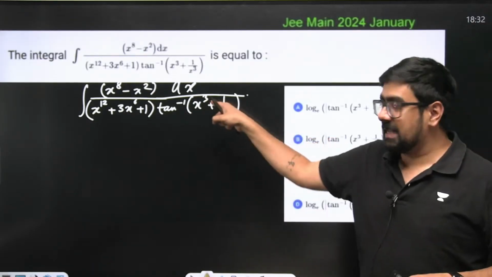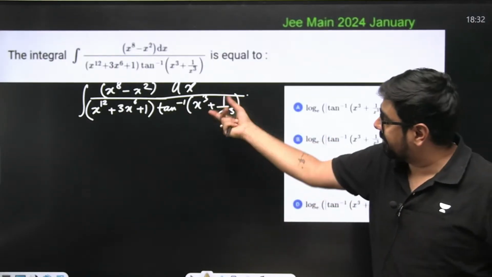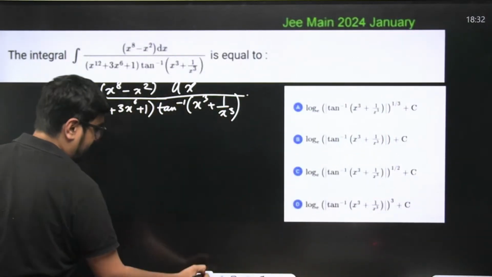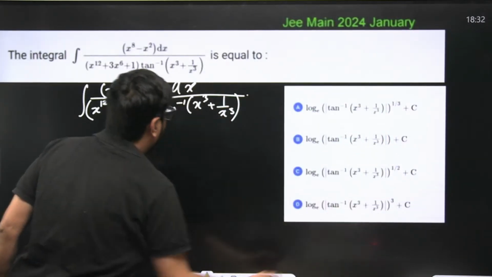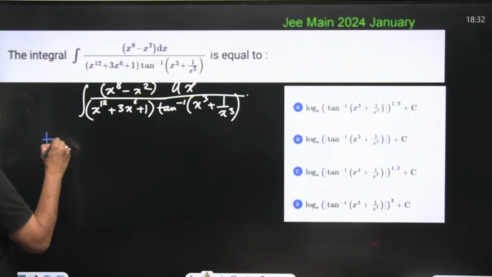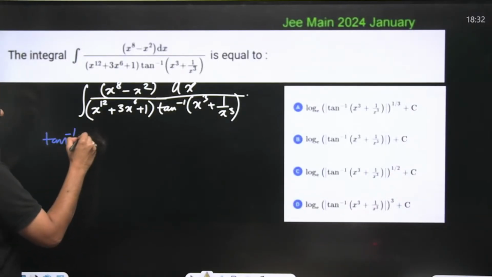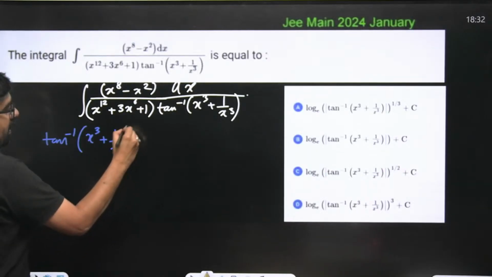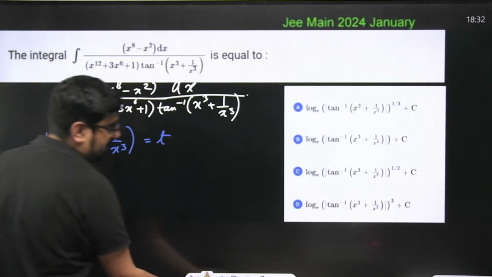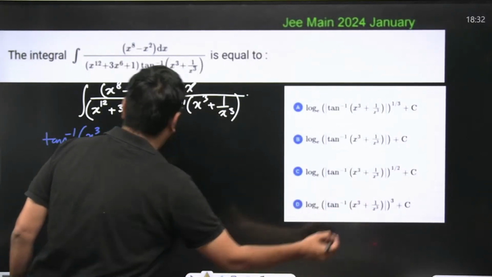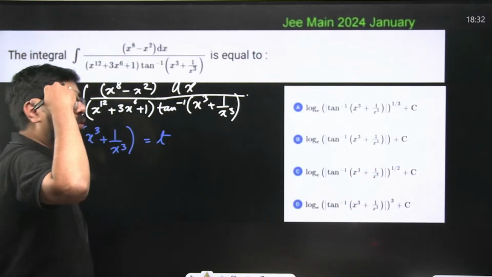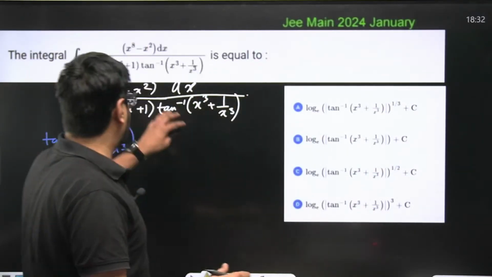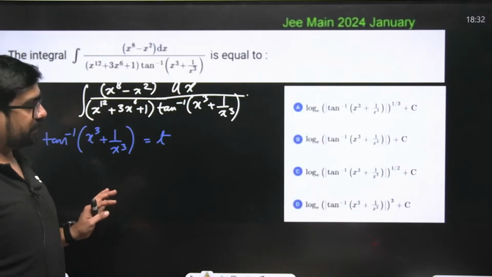1 by 1 plus x cube plus 1 by x cube, and then differential of this. So if you take your tan inverse of x cube plus 1 by x cube as t, as soon as you think of this and try to calculate its derivative in your mind, you'll be able to see most of the problem is solved.